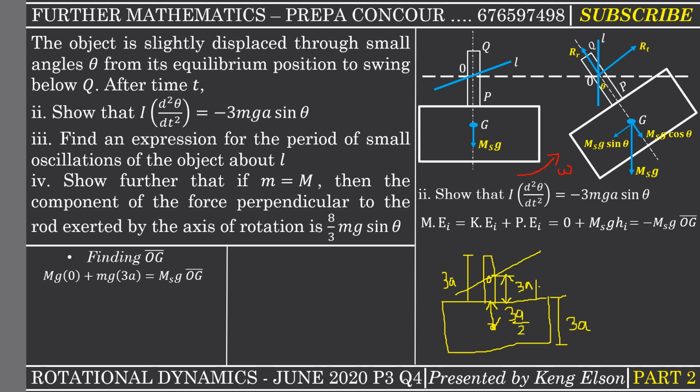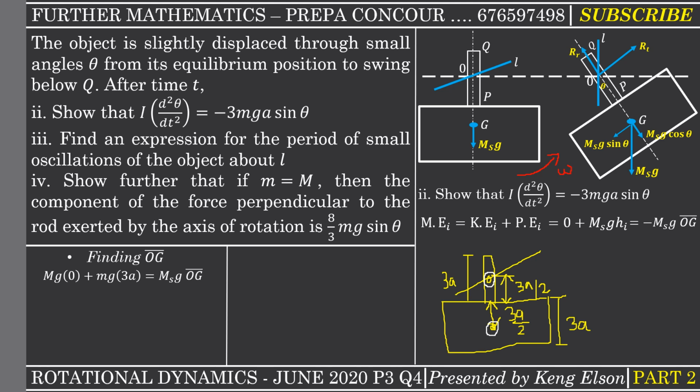So you clearly see that the perpendicular distance between the center of mass of my rectangular lamina and my axis is basically 3a over 2 plus 3a over 2, which will give us 3a. That is why we have mg times 3a. Okay, so that's just what I had to explain.